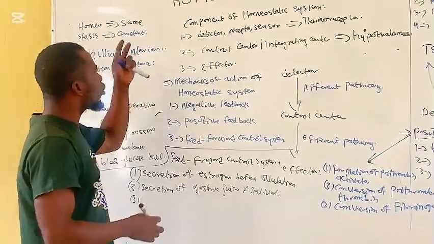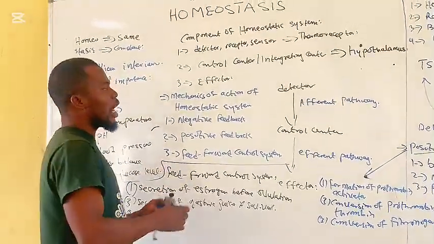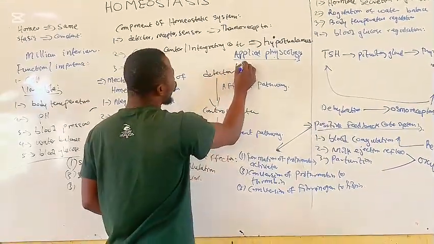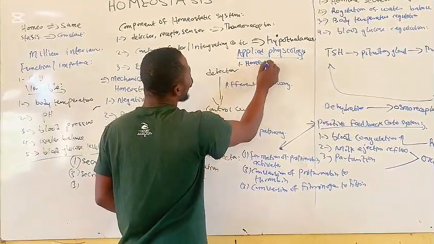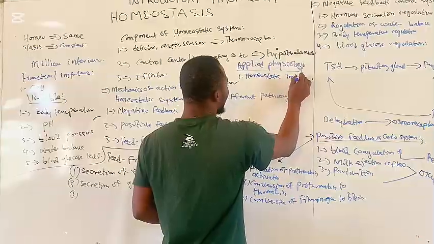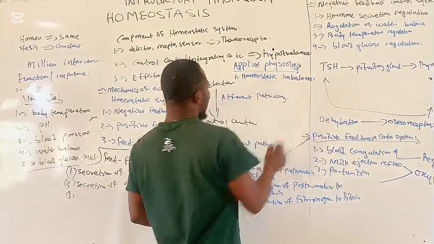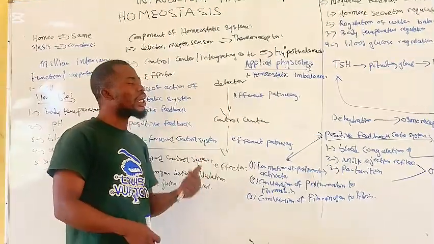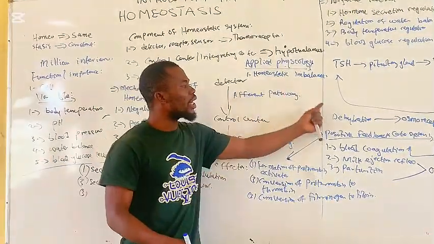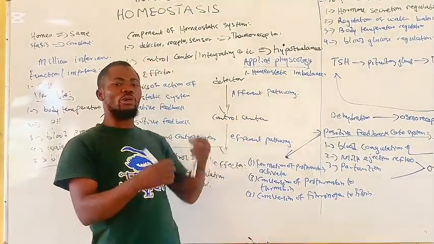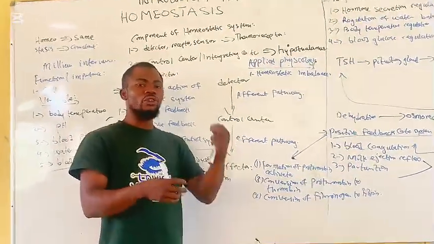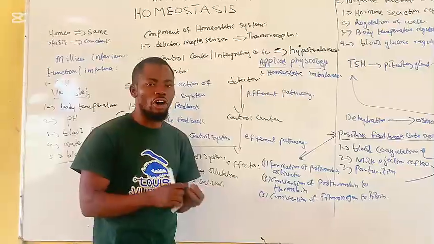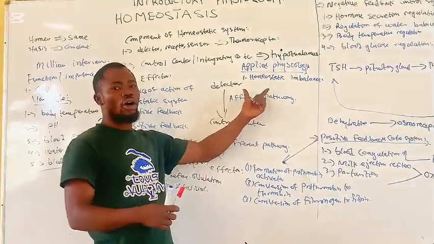The last thing we shall be discussing under homeostasis is the applied physiology. Under applied physiology, there is homeostatic imbalance. Homeostatic imbalance is the condition in which the body fails to maintain a constant internal environment, and it is the beginning of all the diseases and disorders of the body.